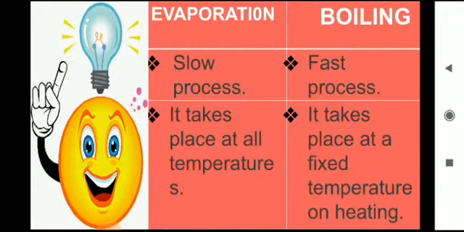And in this second picture you can see that when we heat any liquid, it is changing into water vapor, right? But evaporation is a slow process, while boiling is a fast process.